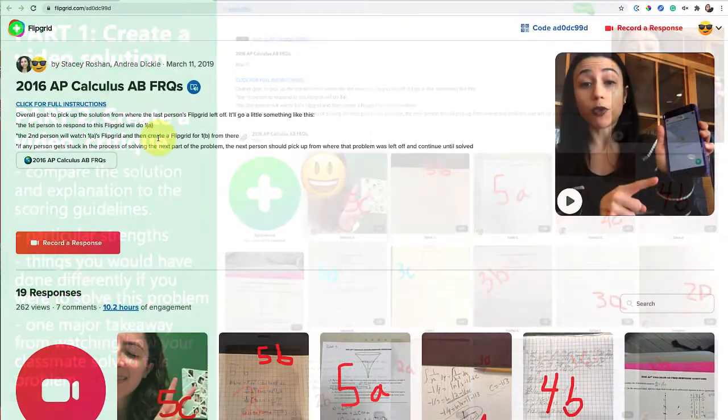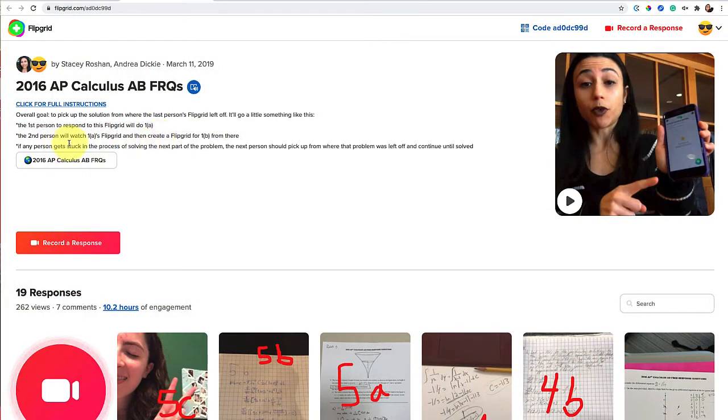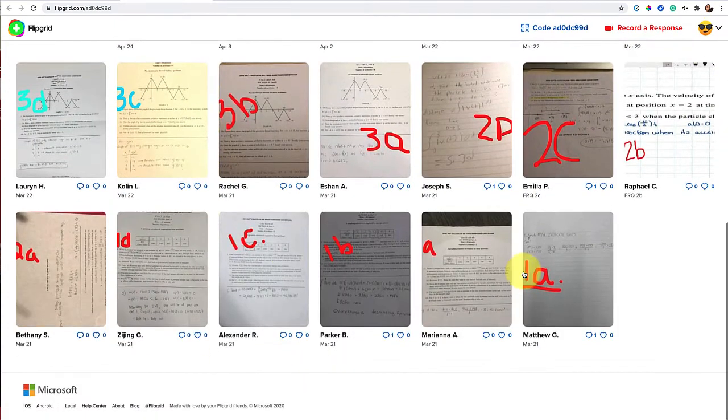there. So the idea is that the second person had to watch the response to 1A so that they could create the continuation of that problem and solve 1B. So it really became this collaborative process of building this together. So you can see from the bottom up, we went 1A, 1B, 1C.